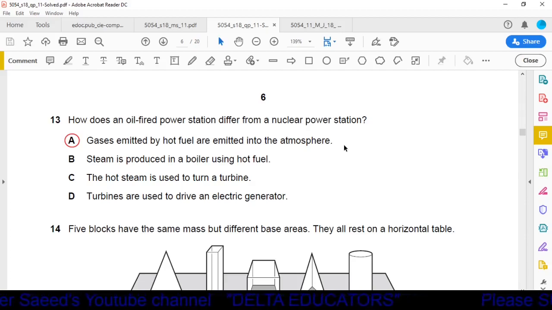Gases emitted by hot fuel are emitted into the atmosphere in an oil-fired power station. But in a nuclear power station, it is not emitted into the atmosphere, because radiations may be emitted out and these radiations are harmful for our health. So it is not emitted into the atmosphere.